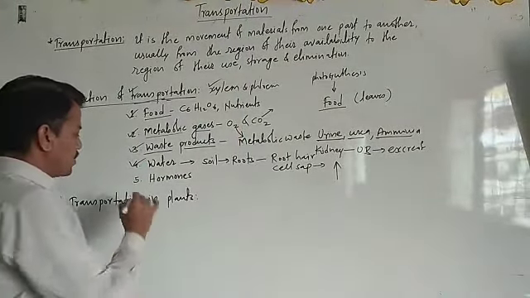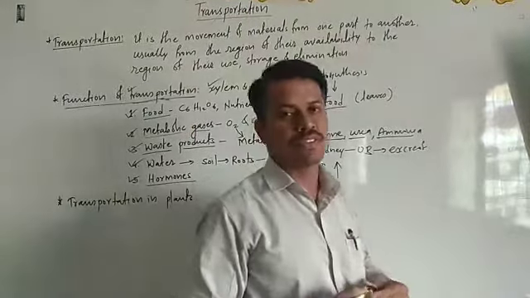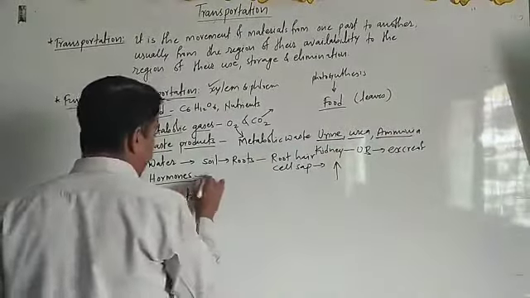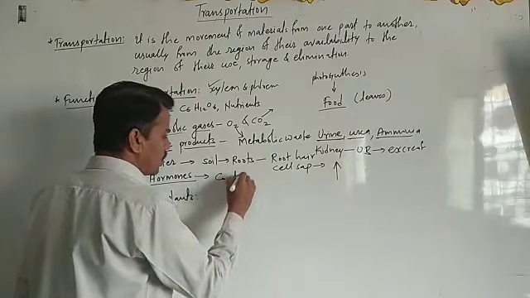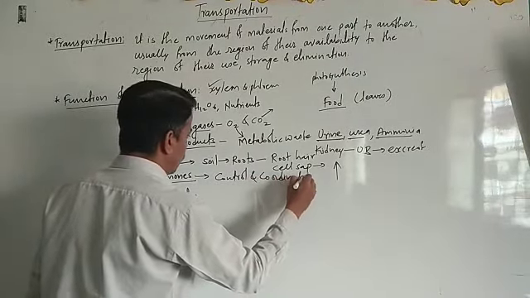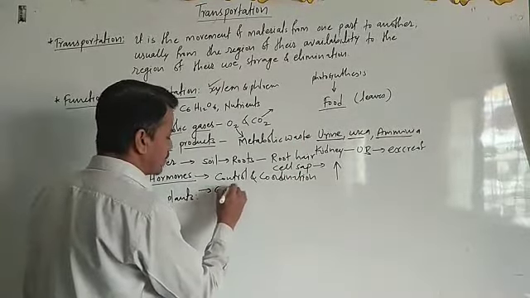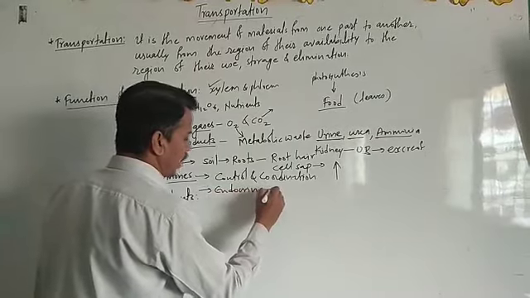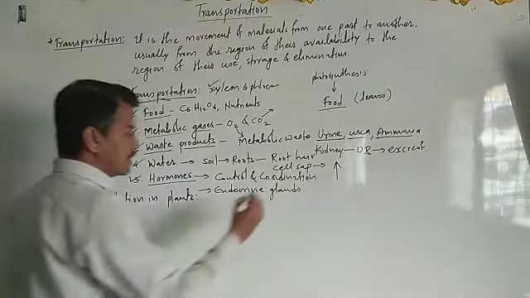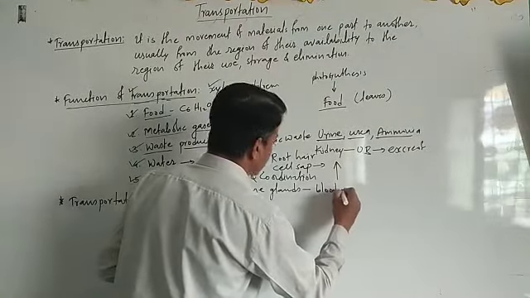Now the last important function is hormones. Hormones are nothing but body messengers, and mainly they perform the function of control and coordination. These hormones are secretions of the endocrine glands, and these glands secrete directly into the bloodstream, or the blood vessels.